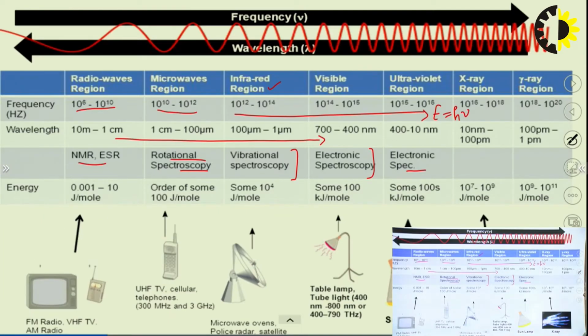And in this diagram it is clear that radio waves have a range of 10 meter to 1 centimeter. For rotational transition, microwaves are sufficient. Same, IR for vibrational, and UV visible for electronic, where more energy is required, that is, less lambda. So for electronic transition, this is sufficient.